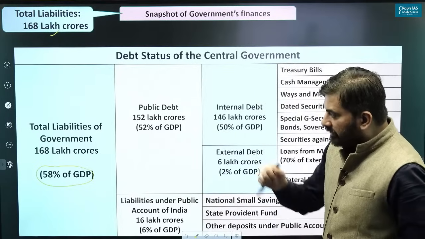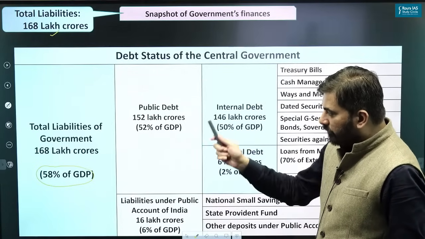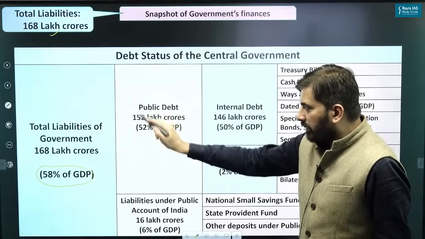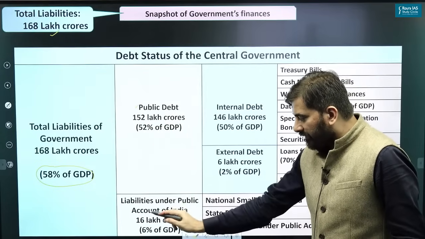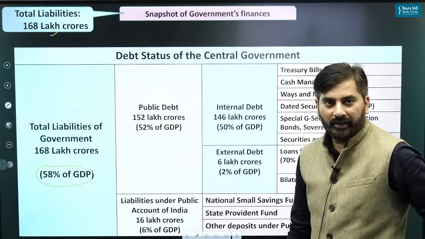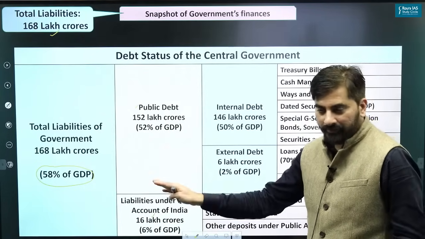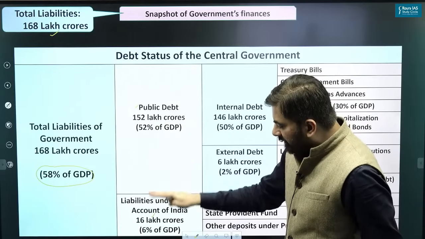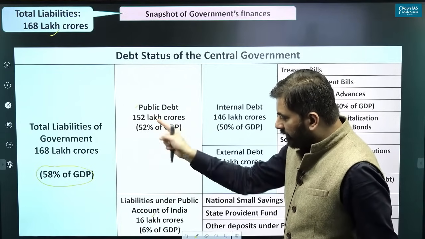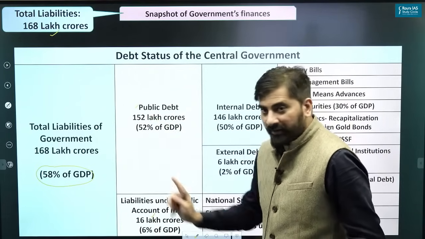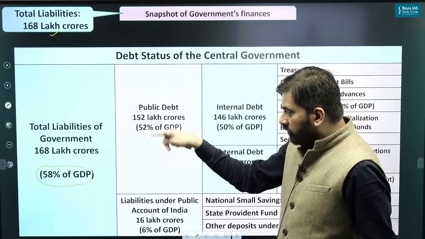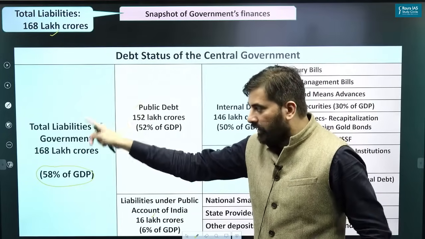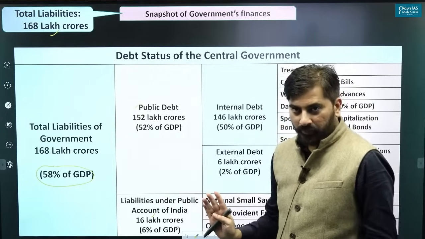And if you can see the total liabilities, it is broken down into two parts: public debt and liabilities under the public account of India. Both are two different things. This and this together, 152 plus 16, 168, are accounted as total liabilities.